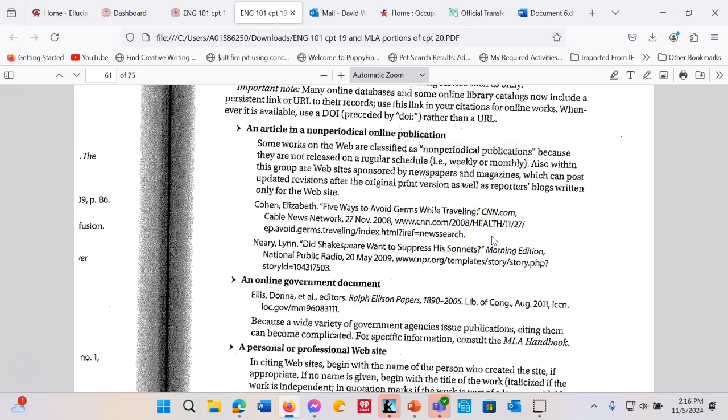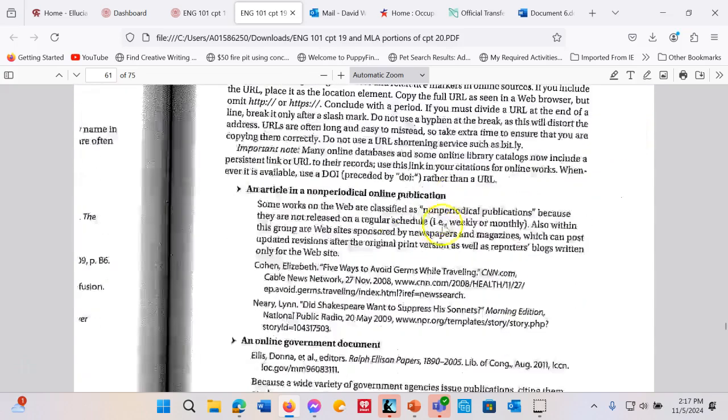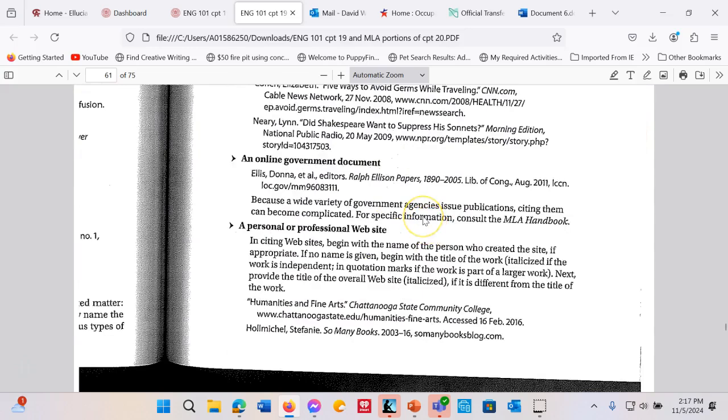MLA says it's optional, but I would like to see when you accessed it, so if I go to look up your source and it's been updated since then I know you've got the right one. Okay, so this is the style that we're going to use. Once again, we're on page 483 of your textbook, and this is in Chapter 20 if the pages are different in your online version of the textbook, if that's what you've got.